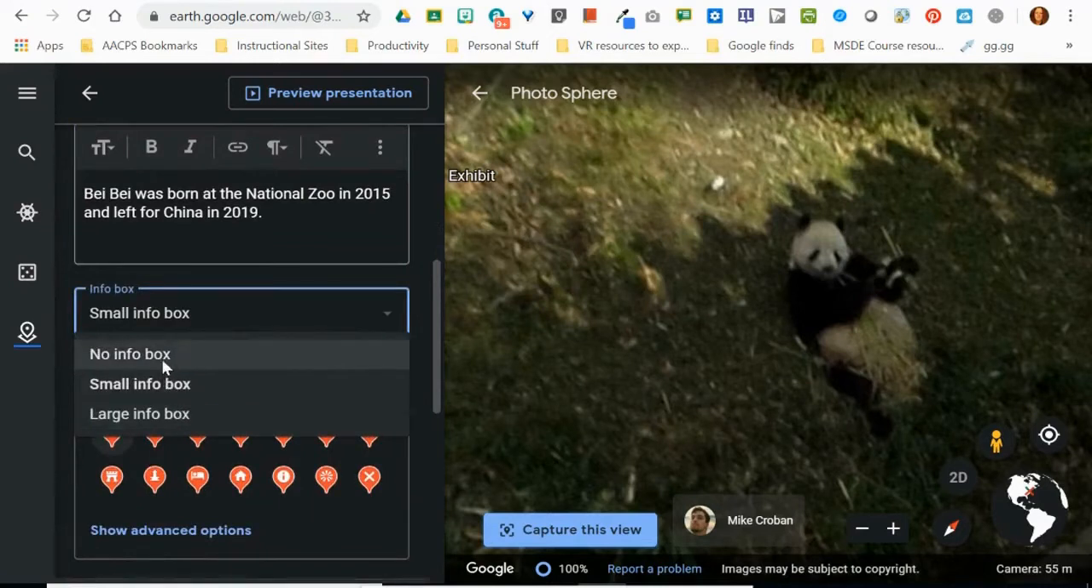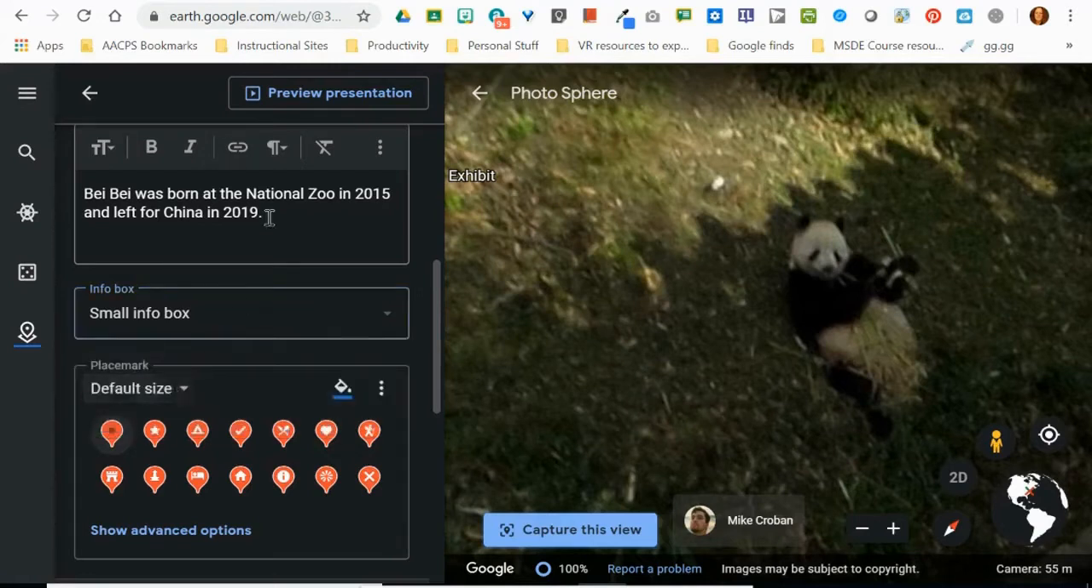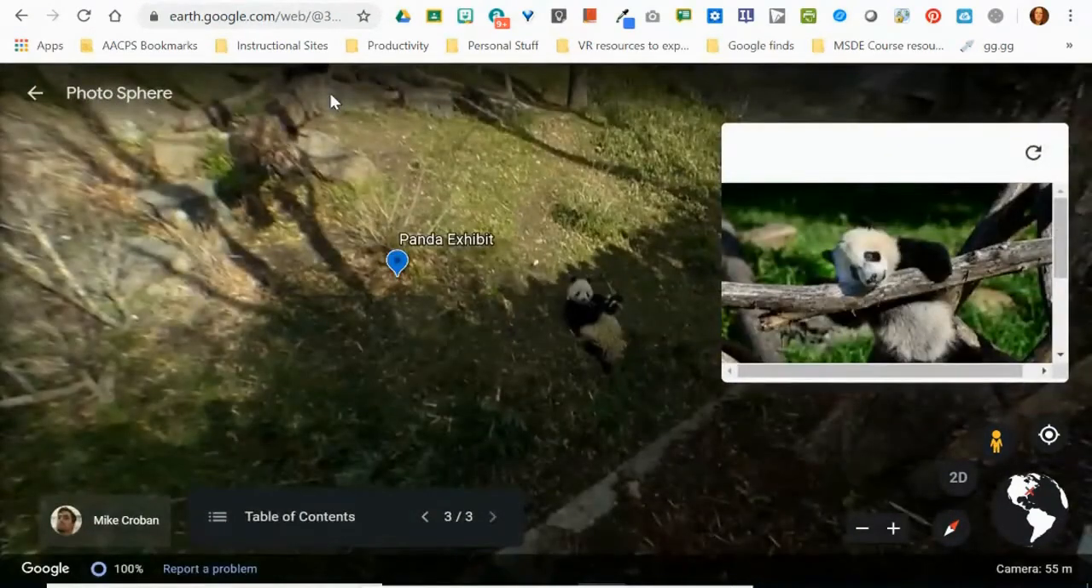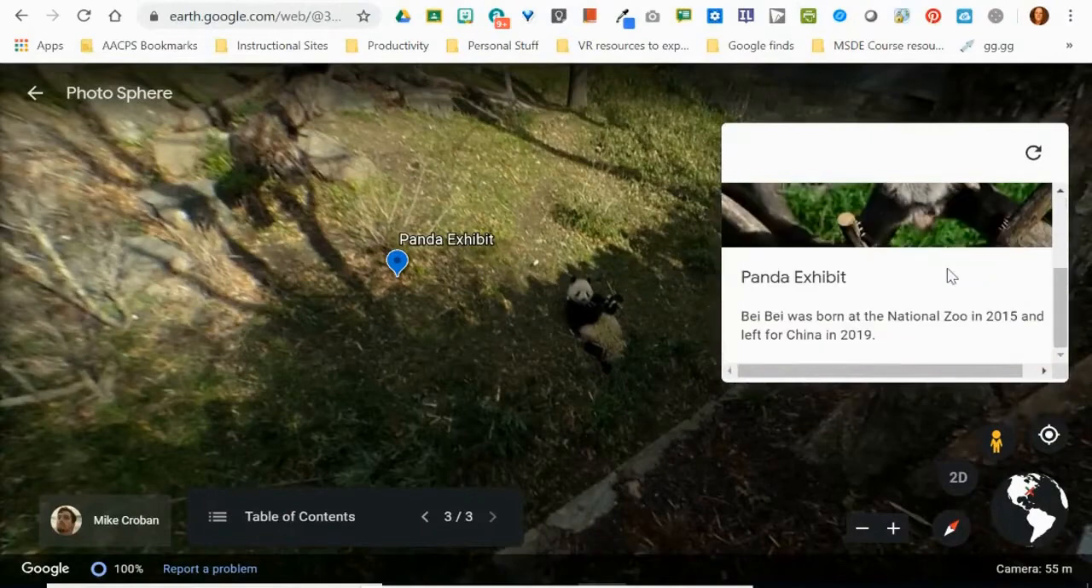Then we have an option here to change between the small information box or a large information box. If I hadn't included any text and I didn't want to put in any pictures, I can certainly choose no information box so that nothing opens over there on the right-hand side to obstruct our view. If I click on the small info box, I can choose preview presentation up here at the top to see what that's going to look like.